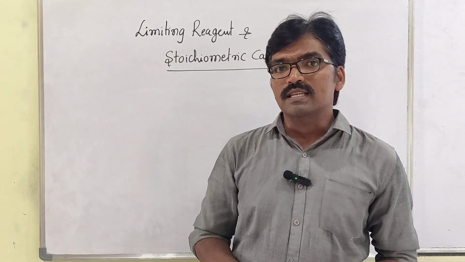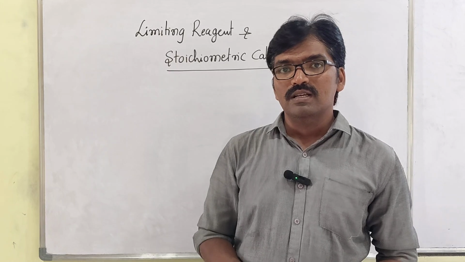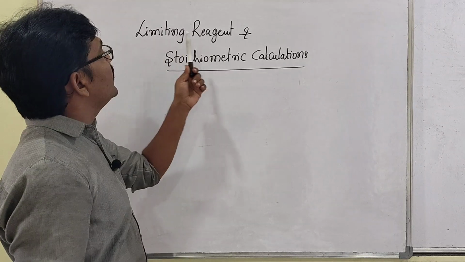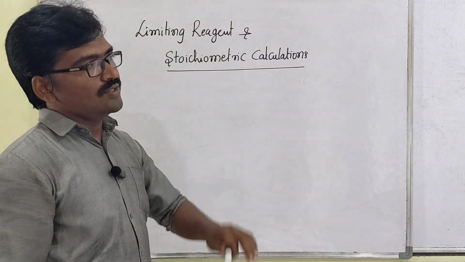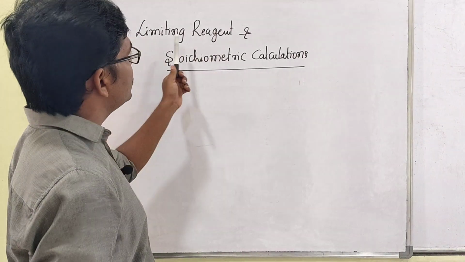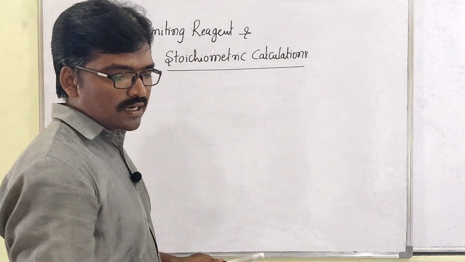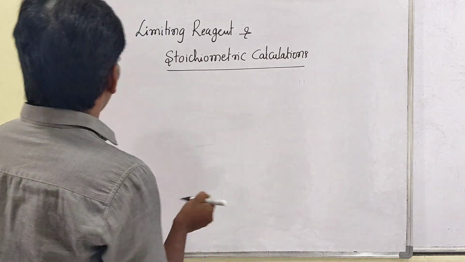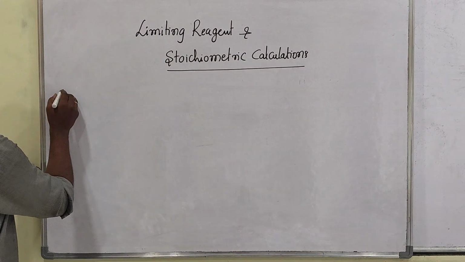So, we are discussing some basic concepts in chemistry chapter. In that, video number 5, that is limiting reagent and stoichiometric calculations. We are discussing limiting reagent and stoichiometric calculations. This is the most important one. So, first of all, what is the limiting reagent that we have to discuss?